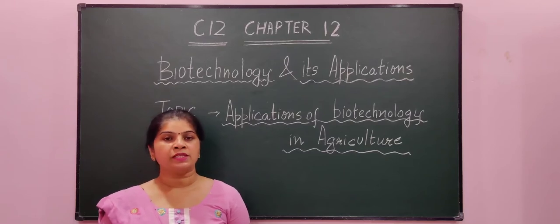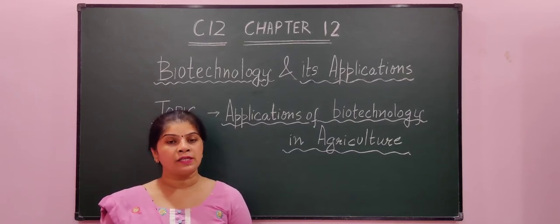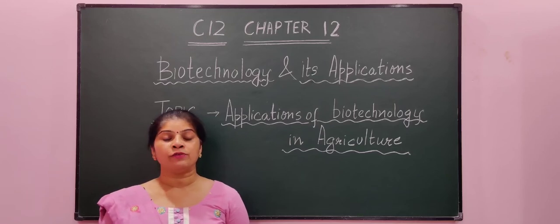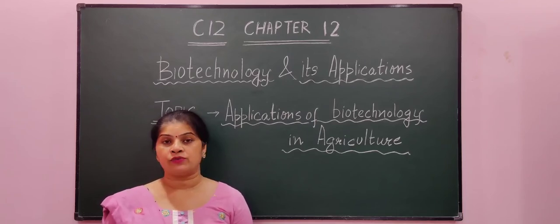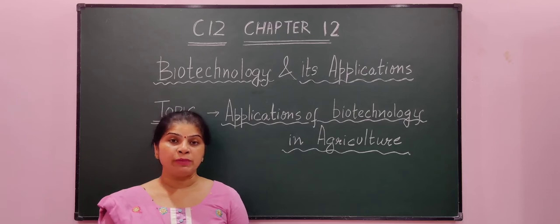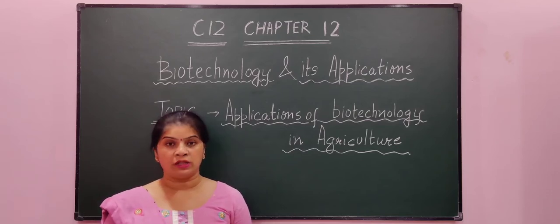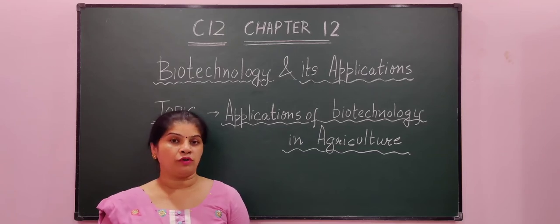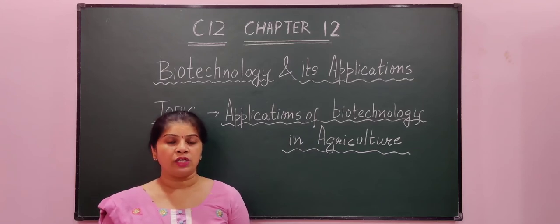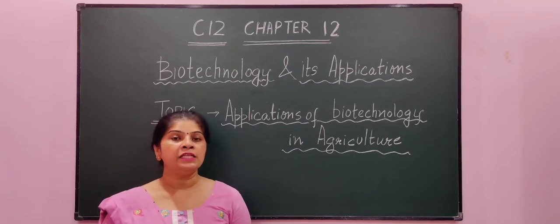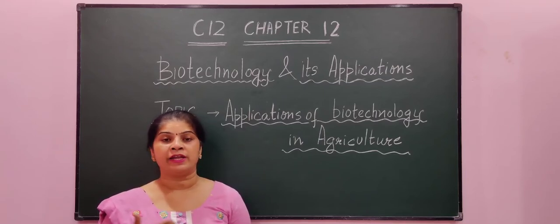So students, we have discussed in detail how this toxic crystal protein has been isolated from the bacteria Bacillus thuringiensis, and it has been added into a number of plants to make them insect pest resistant, for example, Bt cotton and Bt corn. But students, this Bt toxin is not toxic to all the pests. All the pests, with due course of time, become resistant towards this Bt toxin. So a novel strategy has been developed to make the plant pest resistant, and this novel strategy is the RNA interference technique.